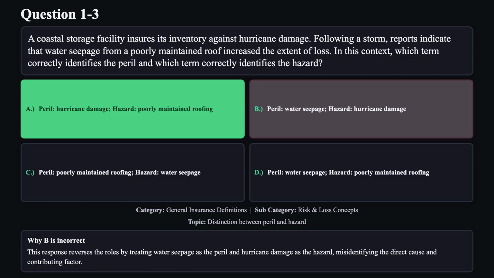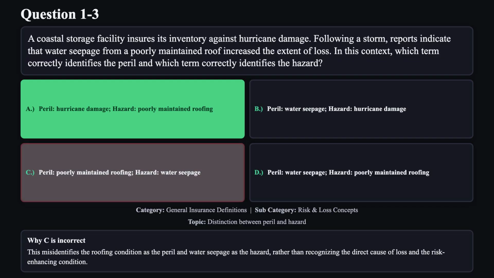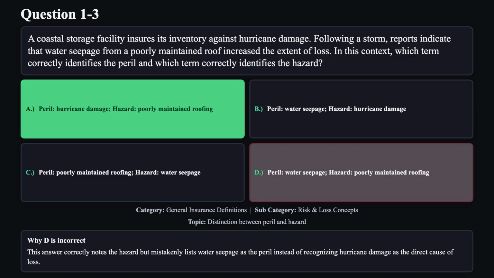This response reverses the roles by treating water seepage as the peril and hurricane damage as the hazard, misidentifying the direct cause and contributing factor. Reason C is not correct. This misidentifies the roofing condition as the peril and water seepage as the hazard, rather than recognizing the direct cause of loss and the risk-enhancing condition. Reason D is not correct. This answer correctly notes the hazard, but mistakenly lists water seepage as the peril instead of recognizing hurricane damage as the direct cause of loss.